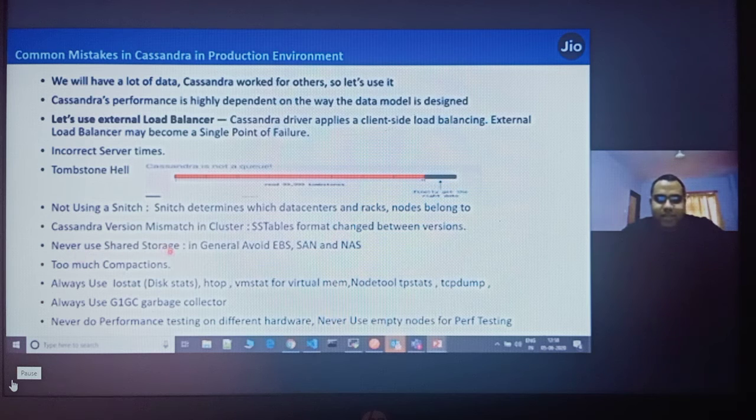In general, we have a practice that we have EBS, SAN, NAS, where we can store data. Cassandra doesn't recommend shared storage. You can never use shared storage in Cassandra. Always use local disk storage. Once you migrate from an RDBMS to Cassandra, you will also save a lot of hardware cost, because it always resides on local storage and gives its best performance on local storage. So avoid using EBS, SAN, NAS, anything.